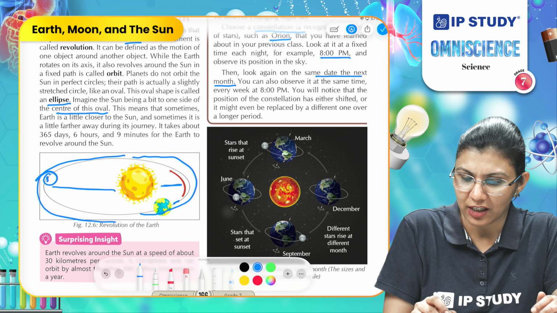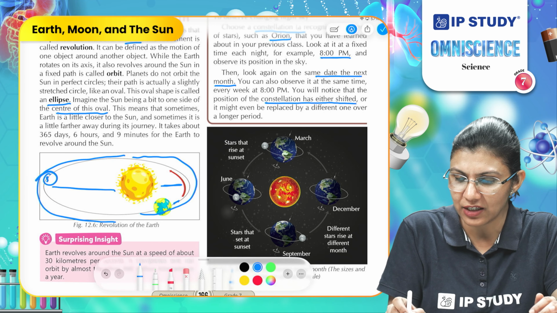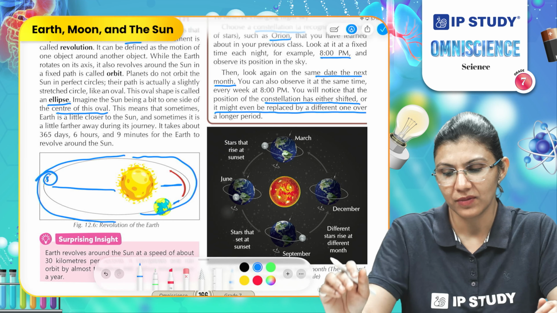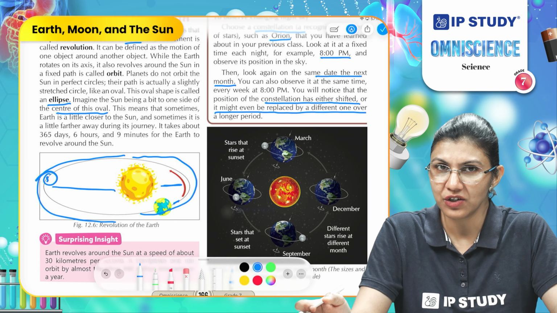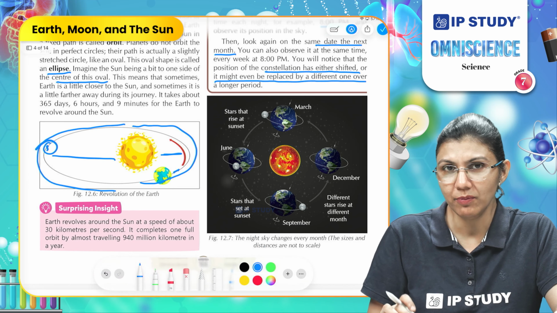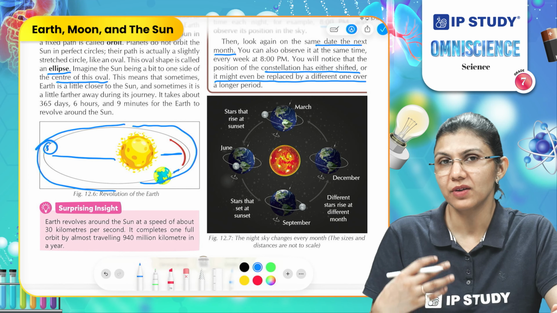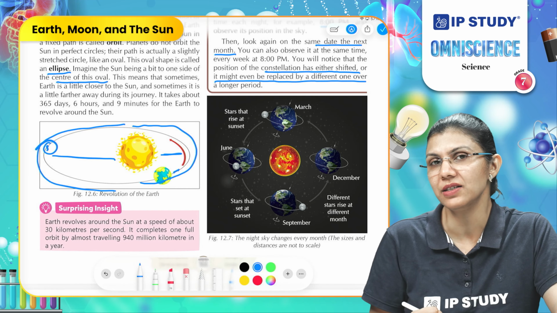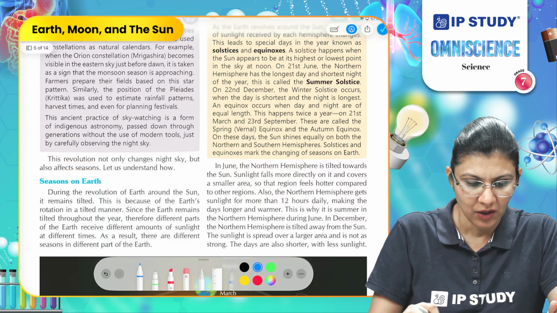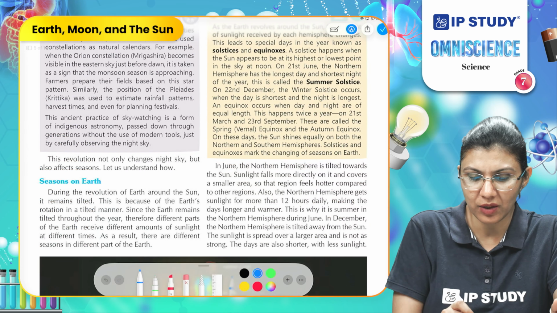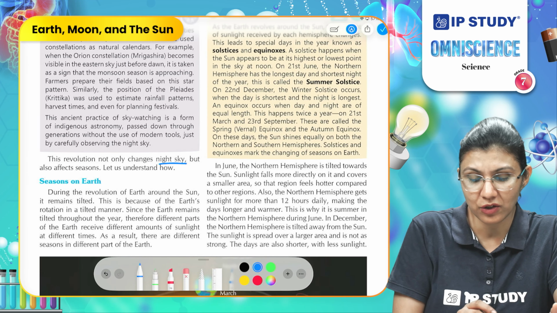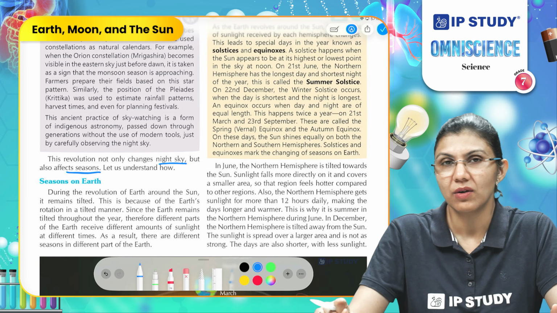You will notice that the position of the constellation has either shifted or it might even be replaced by a different constellation over the time period. So, why is this happening? Because our position, meaning the position of the Earth, is changing in its orbit. So, the revolution not only changes the night sky but also affects the seasons. How?